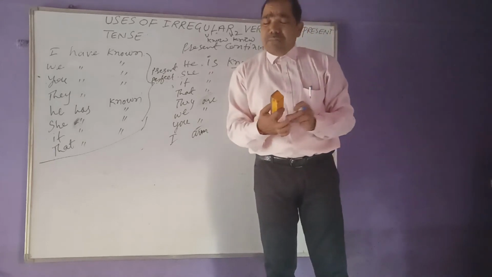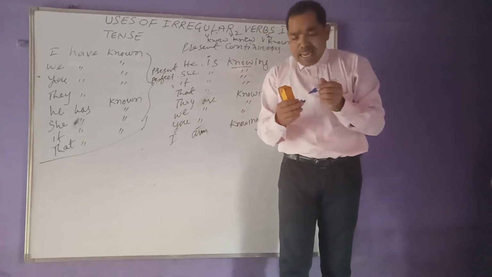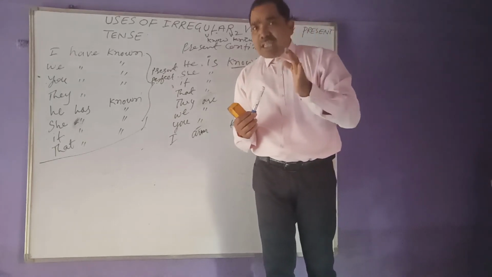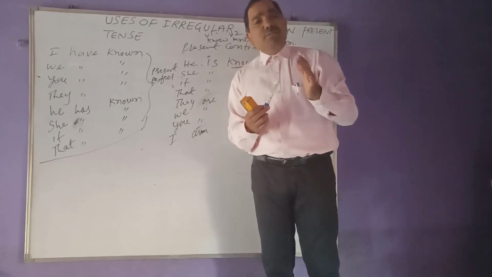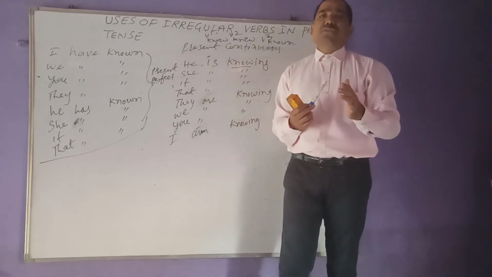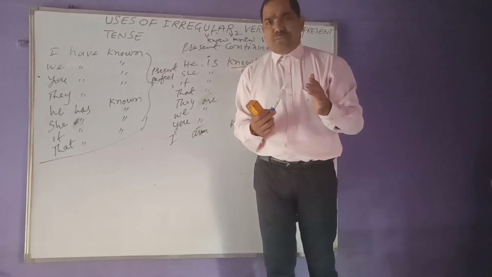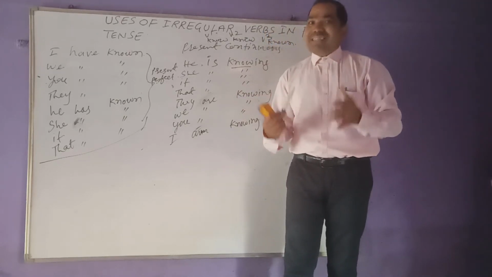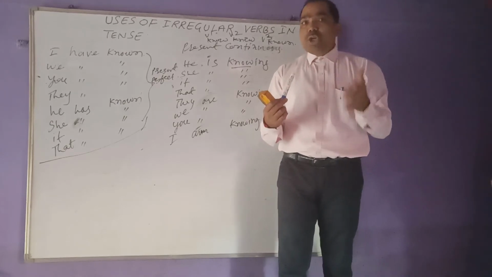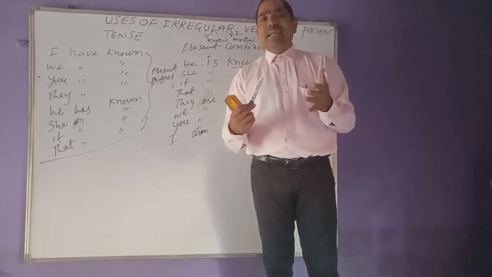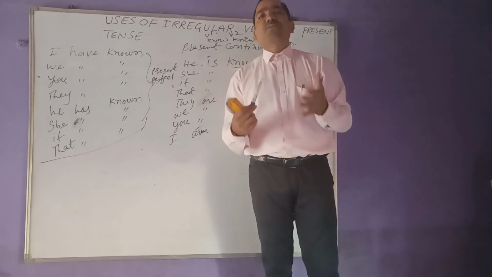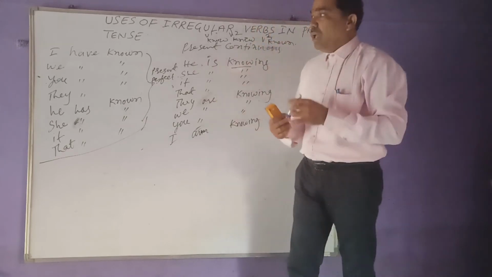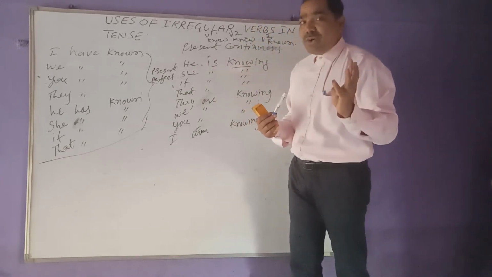As in my previous video, again I say that each tense has four forms. Past tense also has four forms, present tense also has four forms, and future tense also has four forms. So now at present we are seeing what we mean by present tense, how to use irregular verbs in present tense, and also the four forms of the present tense. Now, what is over? Simple present is over.